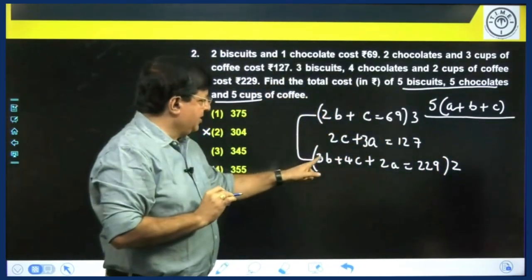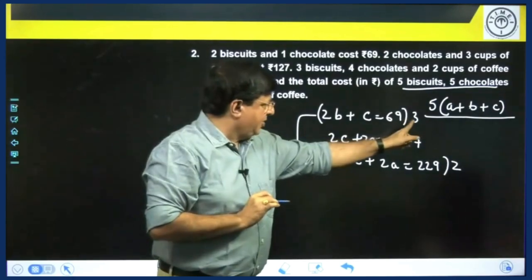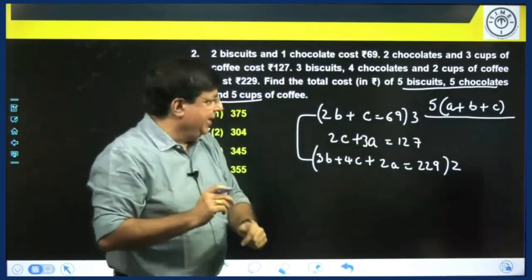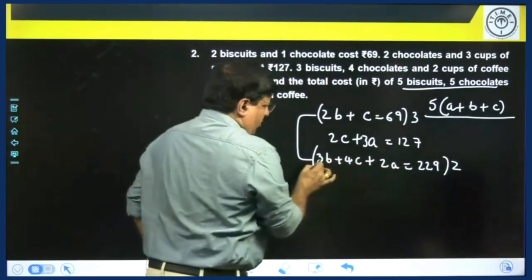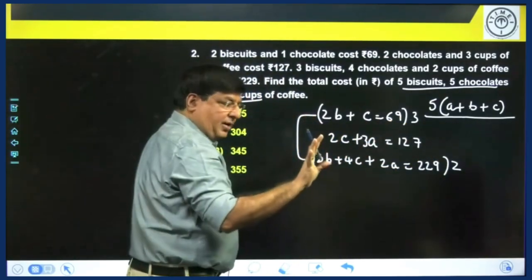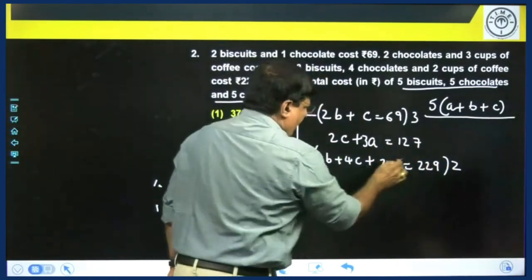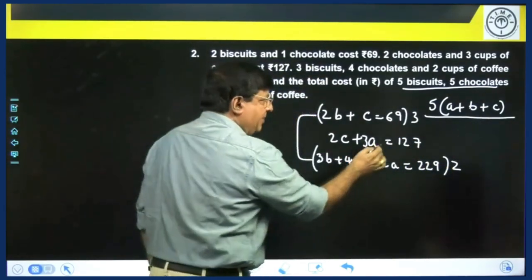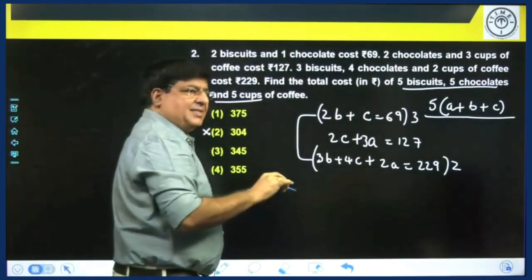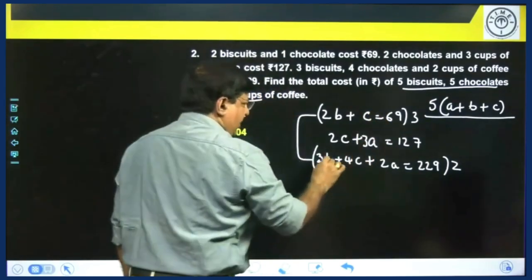This is 2B, this is 3B. Let's solve orally. 2 into 3B is 6B, 3 into 2B is 6B, this is gone. 2 into 4C, 8C, 3 into C, 3C. I am subtracting these two equations, 8C minus 3C.